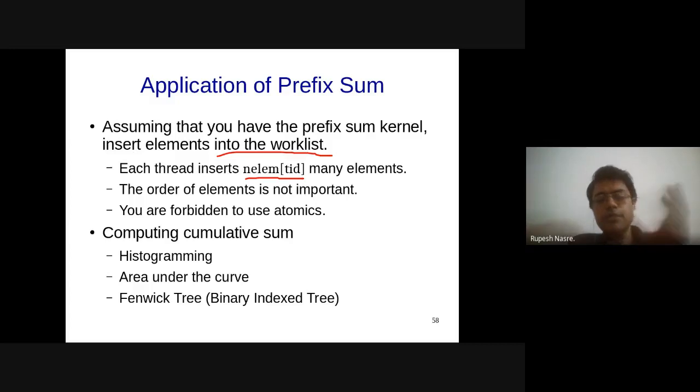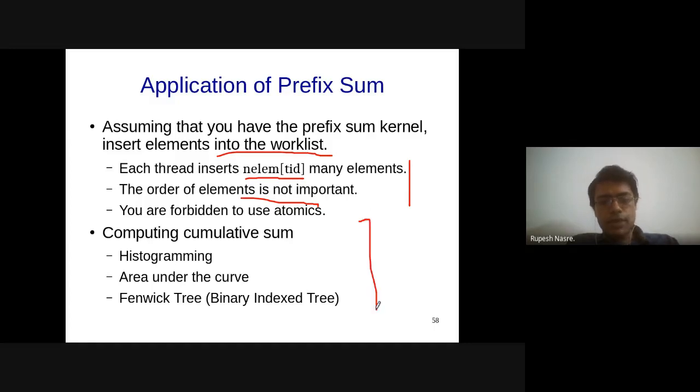In general, the worklist based algorithms are kind of flexible towards the order of elements. So therefore, you can put them in any order, but many times the performance changes when you are dealing with the ordering amongst elements. So in such cases, prefix sum might turn out to be a very useful thing to check for. So this is one thing which you should be definitely concerned about. Yeah, so that is what I was referring to. If the order of elements is not important, then it doesn't matter. You can use atomics. But if the order of elements is important, then you can use prefix sum.